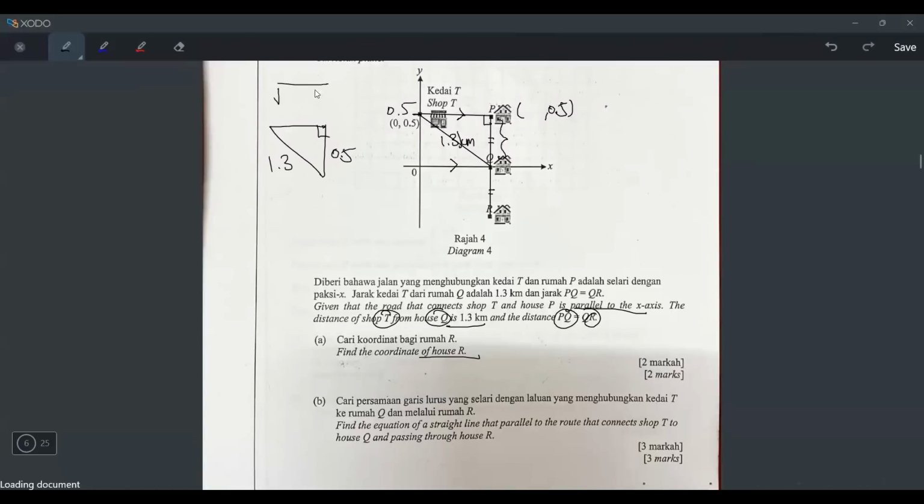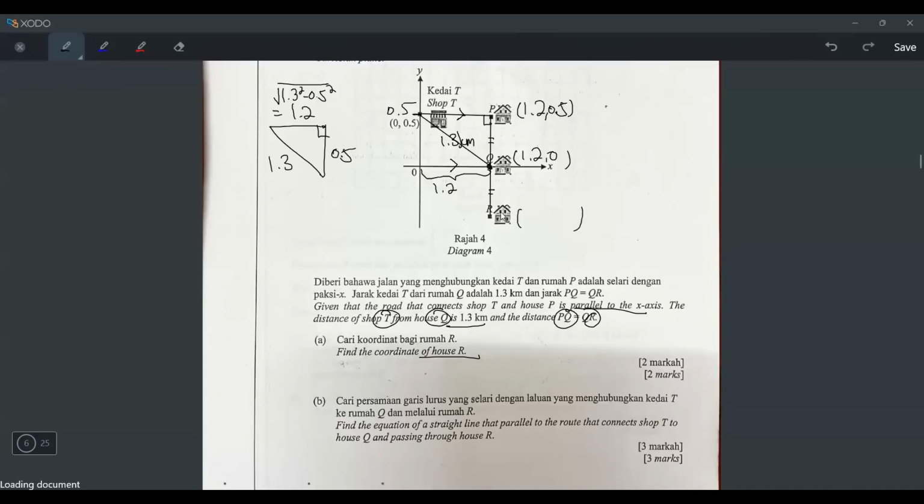So what I do is I use the Pythagoras theorem, square root of 1.3 squared minus 0.5 squared. Why minus? Because I'm finding the shorter side. So let's press 1.3 squared minus 0.5 squared, and then square root, the answer is 1.2 kilometers. So now we know this distance here is 1.2. It means the distance from here to here is 1.2. It means the coordinates of point Q will be (1.2, 0), right? Correct? And then what about the coordinates for P? It will be (1.2, 0.5), because the 0.5, I know it from the beginning already, the y coordinate. It's just the x coordinate that's left.